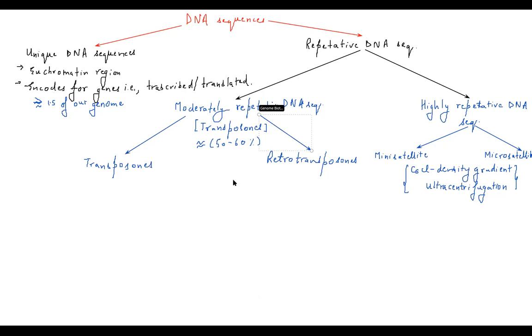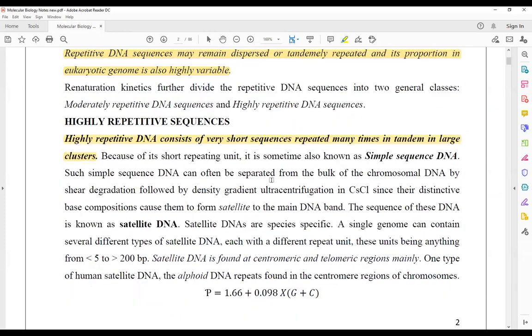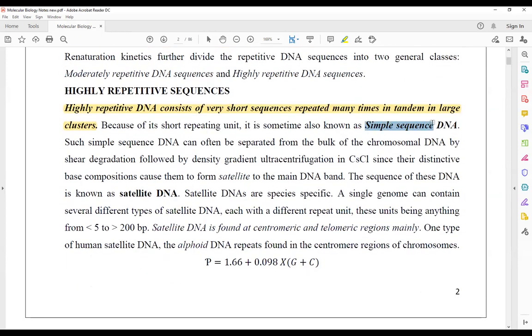In that screen, I was telling you about the sequences. See this, highly repetitive DNA sequences consist of very short repetitive DNA sequences, and these are referred to as simple sequence DNA, also referred to as satellite DNA. They are referred to as satellite DNA because of how simple sequence DNA is separated. In such cases, simple sequence DNA can often be separated from the bulk of the chromosomal DNA.